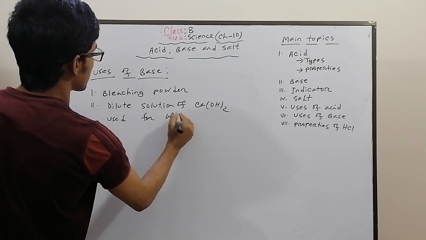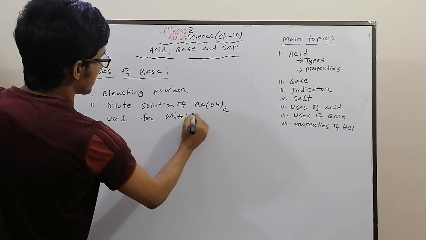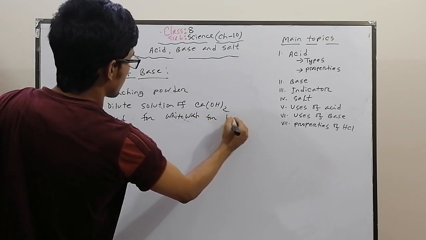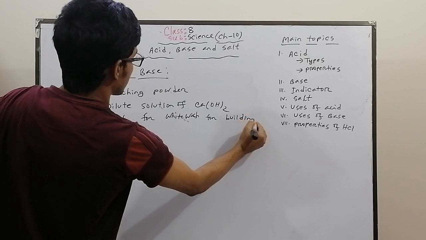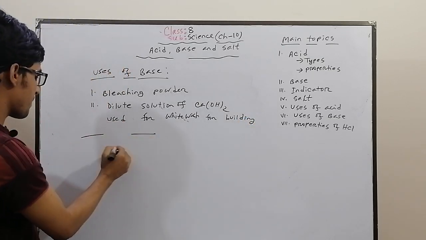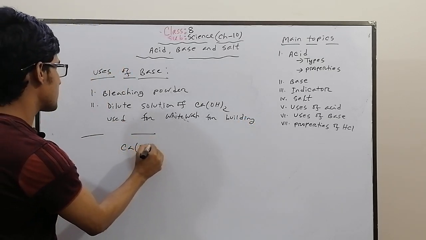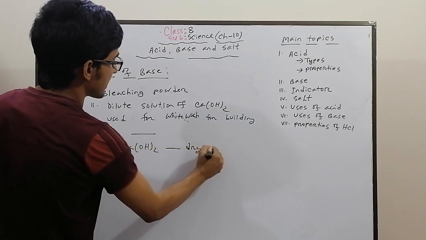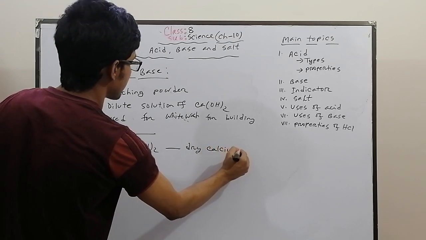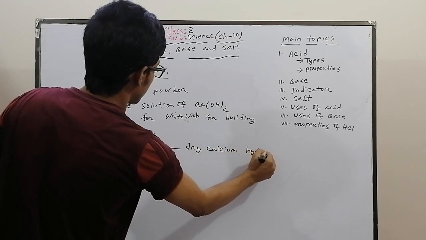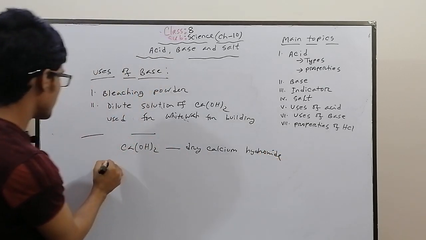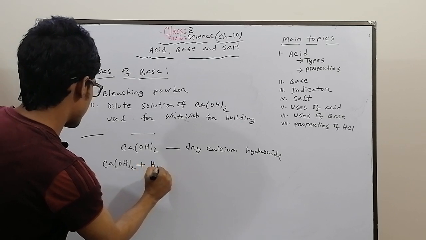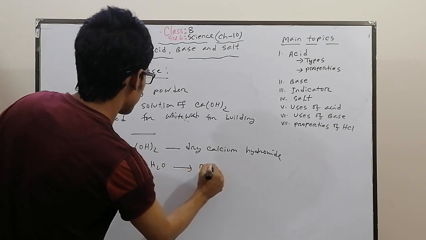Ca(OH)2 is calcium hydroxide, this is dry calcium hydroxide. Again, if we mix calcium hydroxide and water, this is called milk of lime.